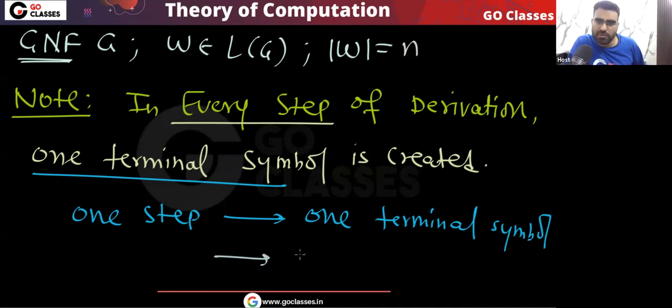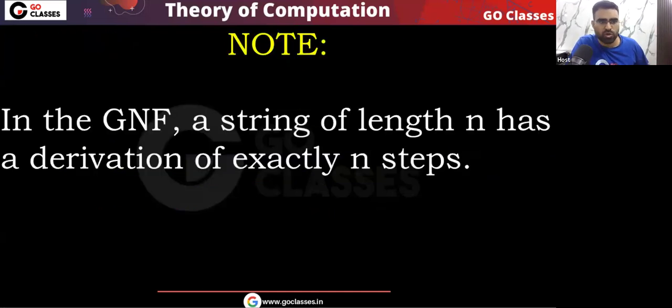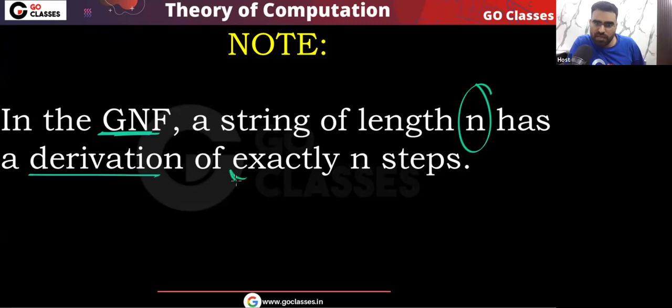So how many steps will give me n terminal symbols? I want n terminal symbols. How many steps will give me that? That will be n steps. Okay, is this clear? So that's it. This is the idea. I hope you understood. So remember, in the Greibach normal form, a string of length n has a derivation of length exactly n. Is this point clear? Please tell me.